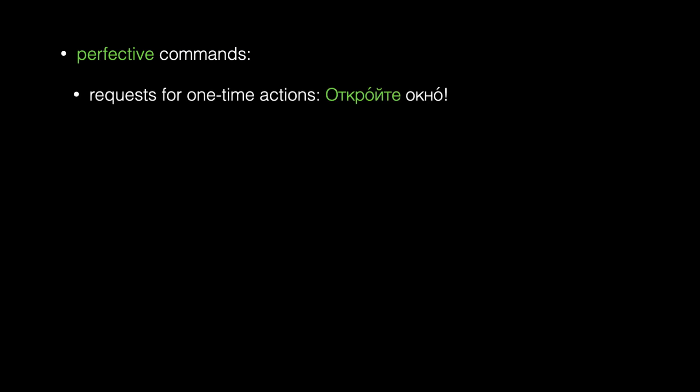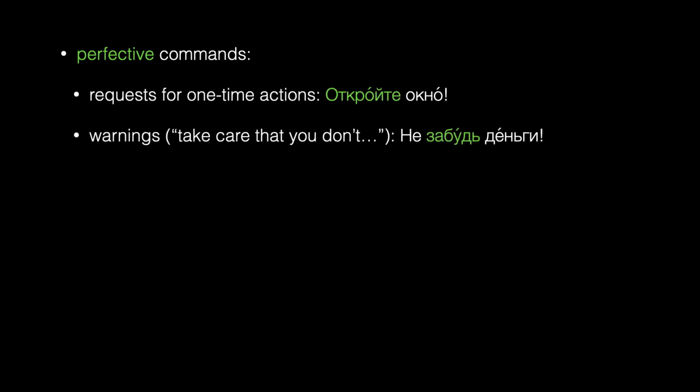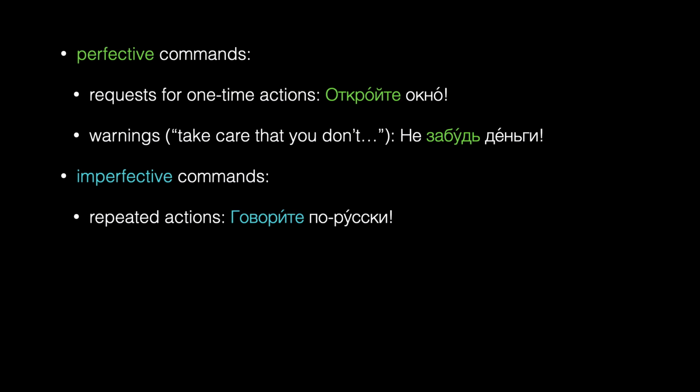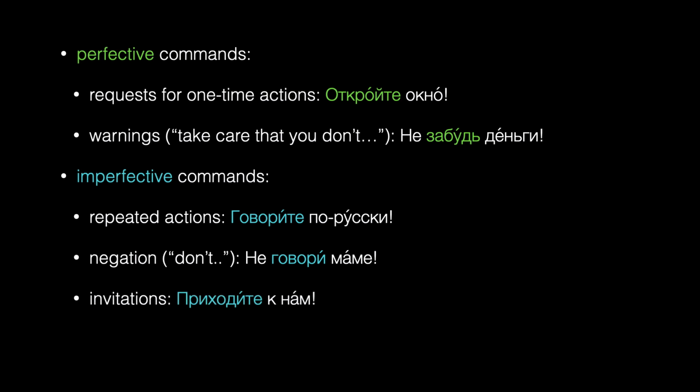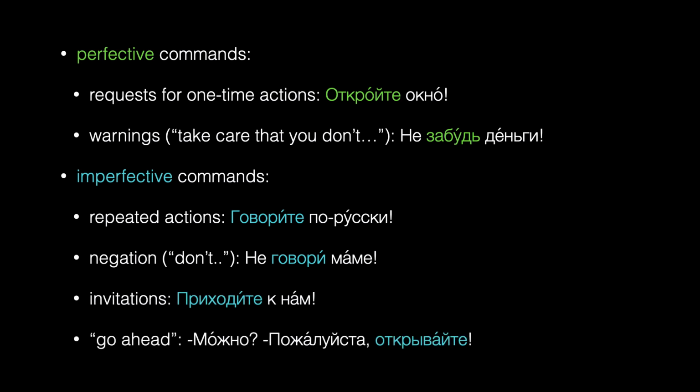Summing up, you'll hear the perfective aspect in commands with requests for one-time actions and warnings about things someone might do accidentally. We use the imperfective aspect in commands for most other contexts. Repeated or general actions. For negation, telling someone not to do something. For invitations in social situations. And when encouraging someone to go ahead and do something, to get started or to continue.